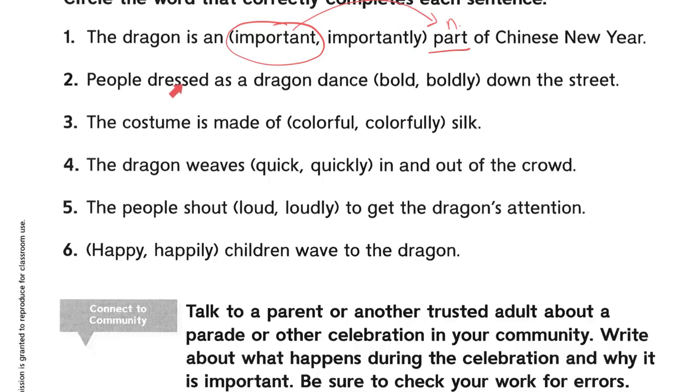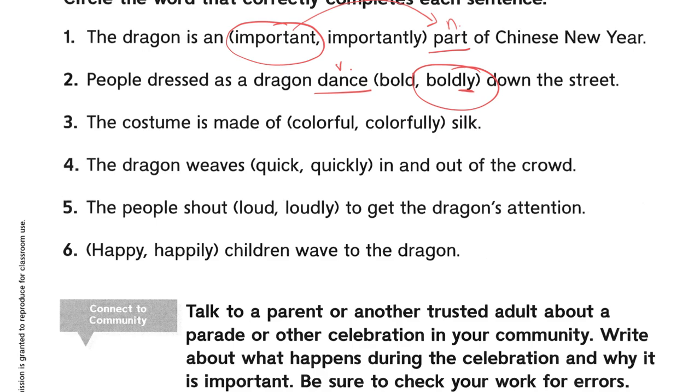Okay, next one. People dressed as a dragon dance blank down the street. So we have to figure out if we're going to use bold or boldly. But what are we talking about? We're describing this word right here, dance. Is dance a noun or a verb? People dressed as a dragon dance down the street. That's an action. If I'm describing how they dance, I need an adverb. Most adverbs end in ly. They're going to boldly dance down the street.